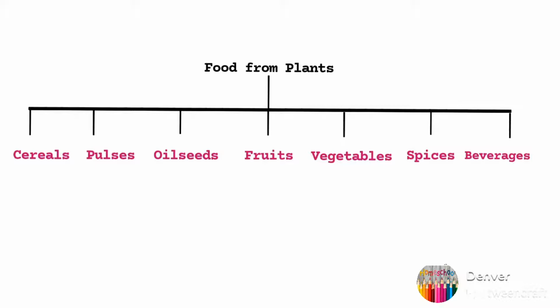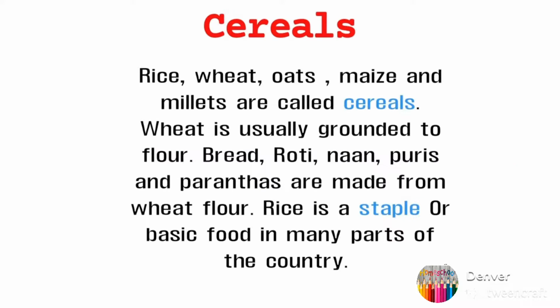Beverages such as coffee, tea and cocoa, these also come from plants. So every day we eat food from these groups, from cereals, pulses, oilseeds. From each and every group we eat the food. Now let us see the food groups one by one.